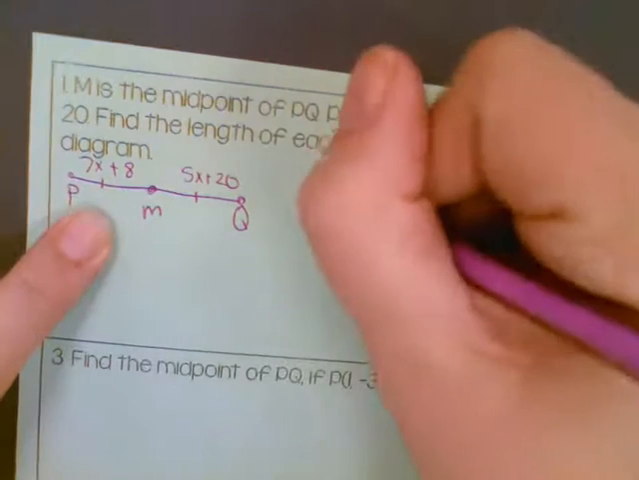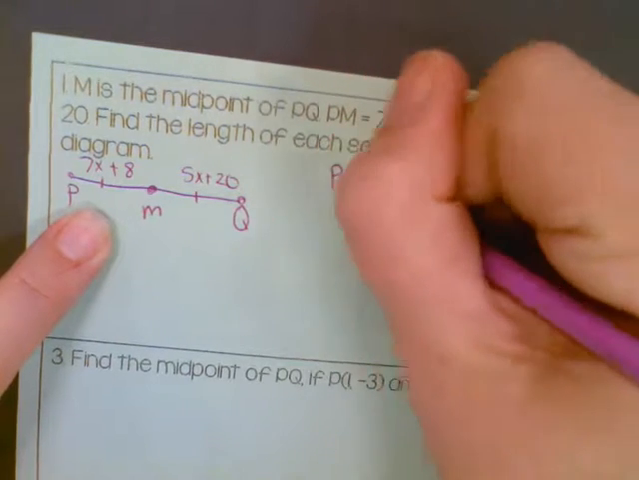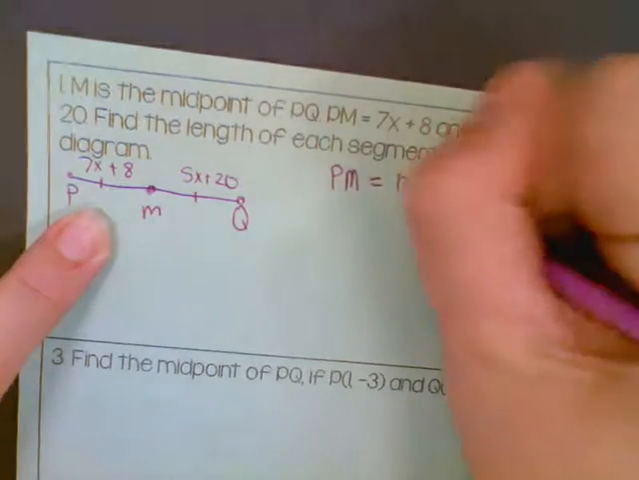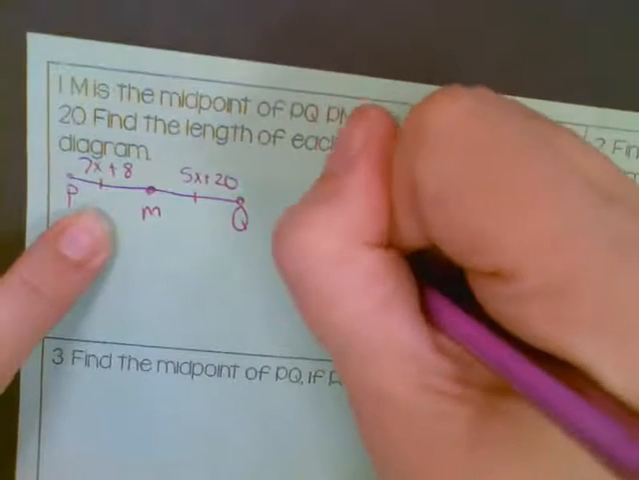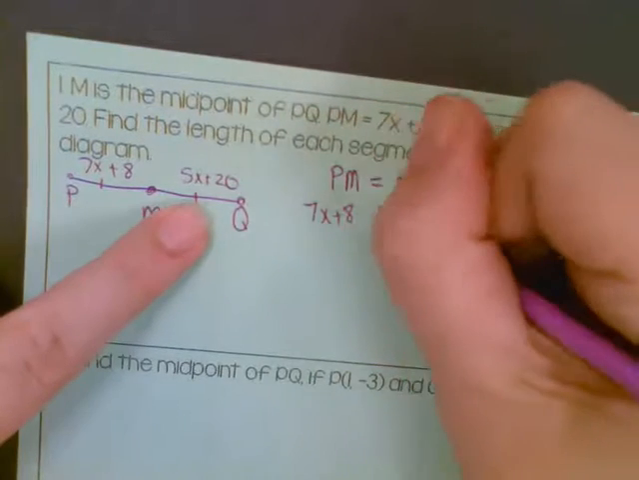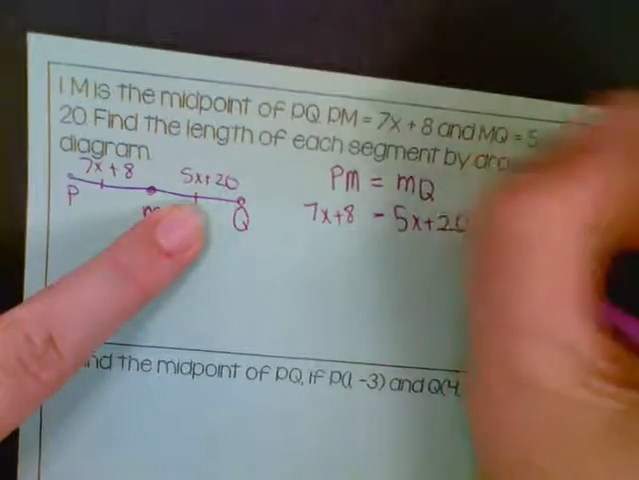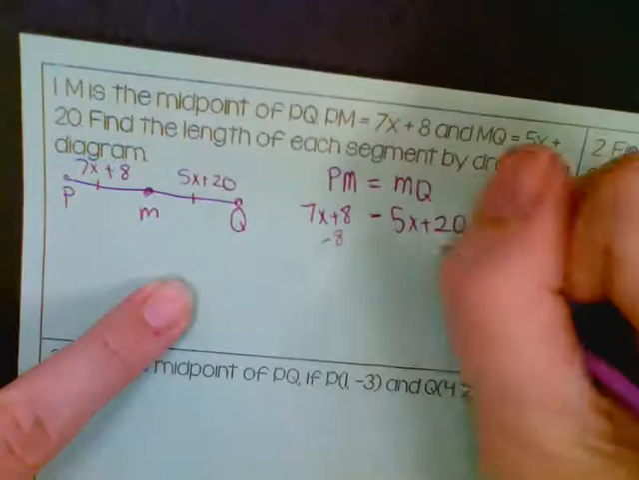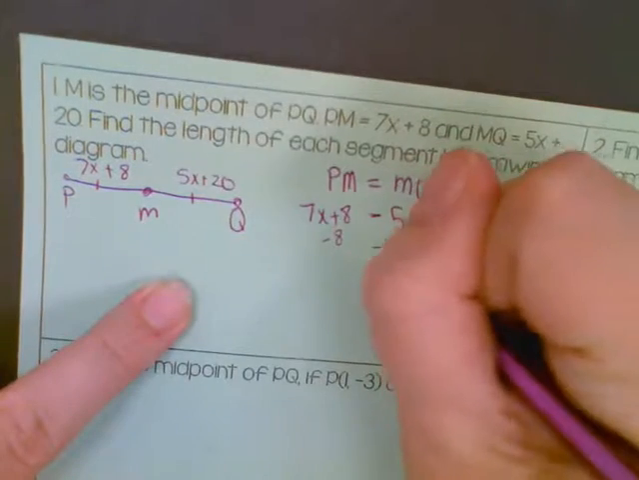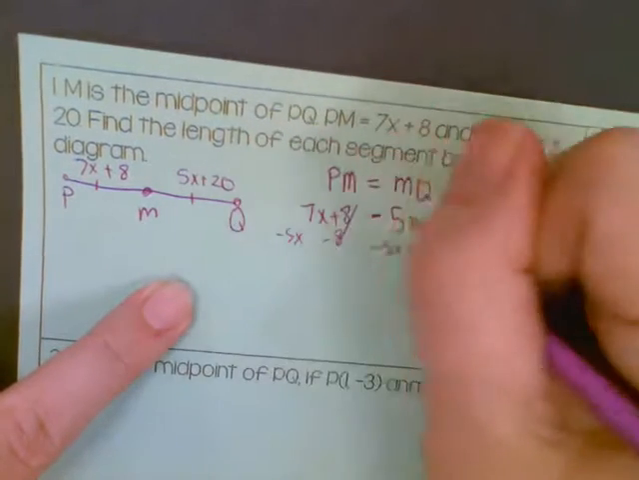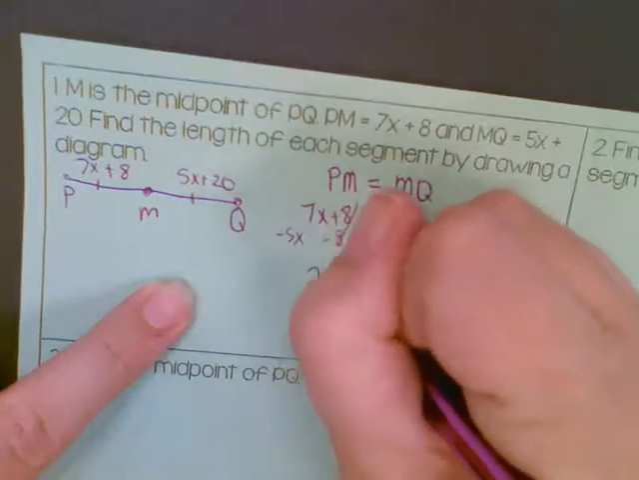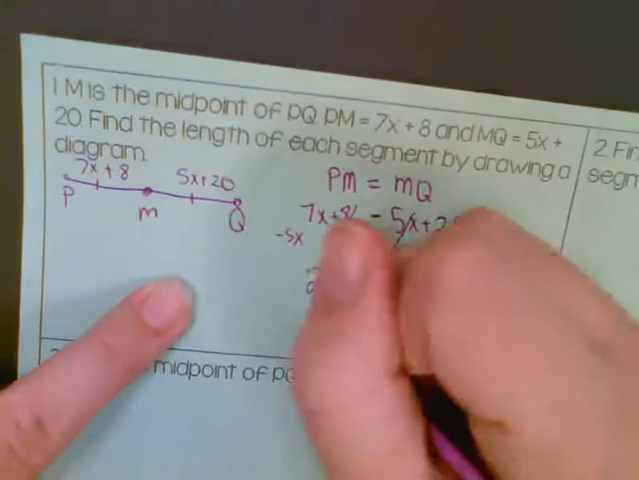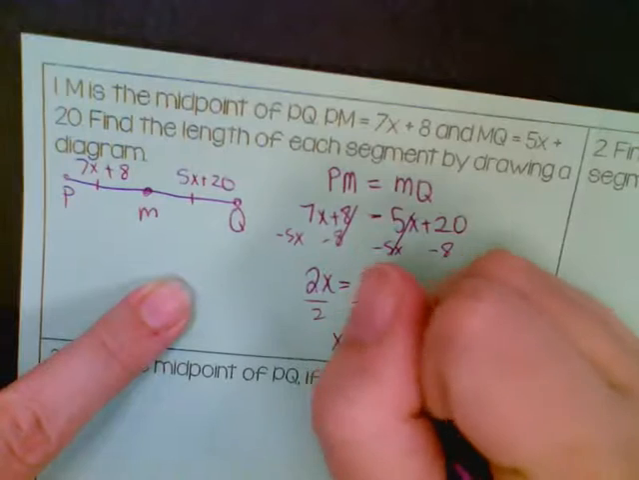Okay? So if M is the midpoint, then that means PM is equal to MQ, or 7x plus 8 is equal to 5x plus 20. So now we can solve for x. So subtract the 8, subtract the 5x. So 2x equals 12. So we get that x is 6.